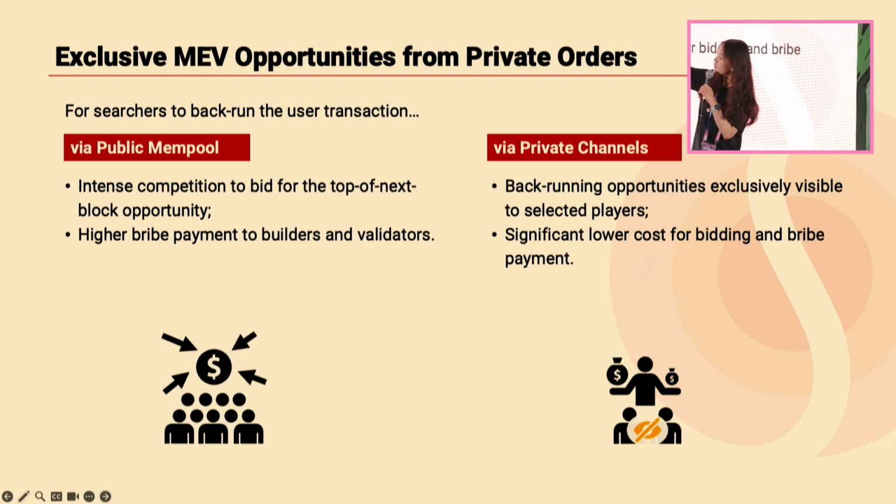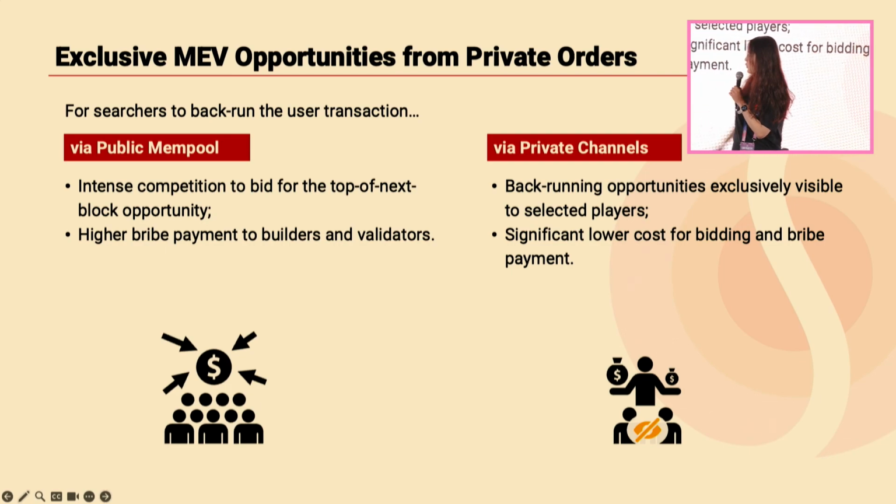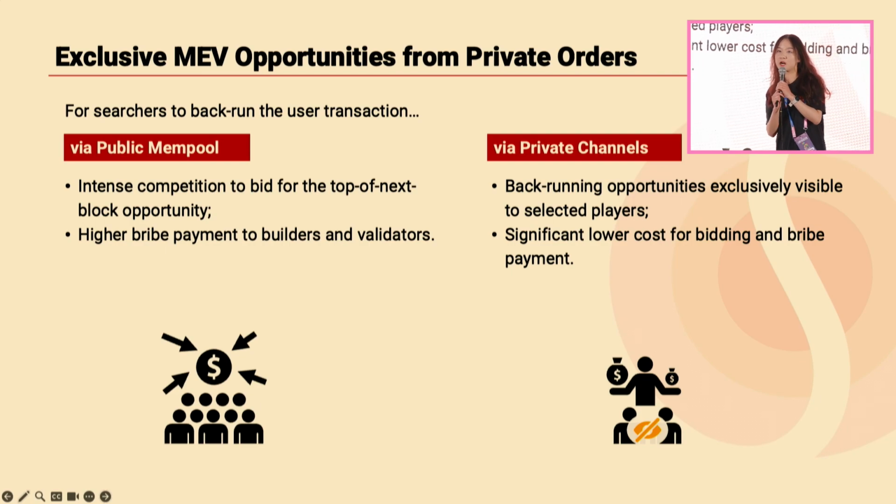For searchers who want to backrun a user transaction in the public mempool, they may face intense competition to bid for the top of the next block. So they have to pay high bribe payments to the builders, and this value flows to the validators in the end.